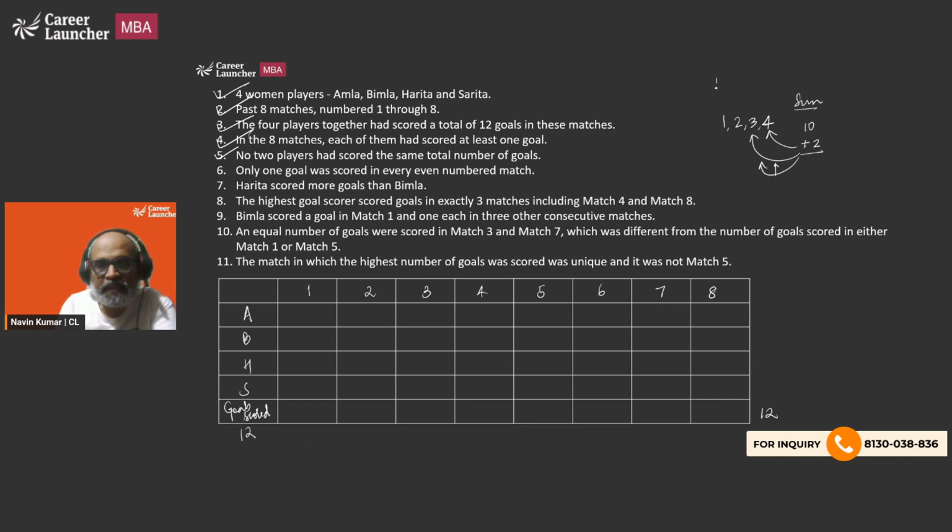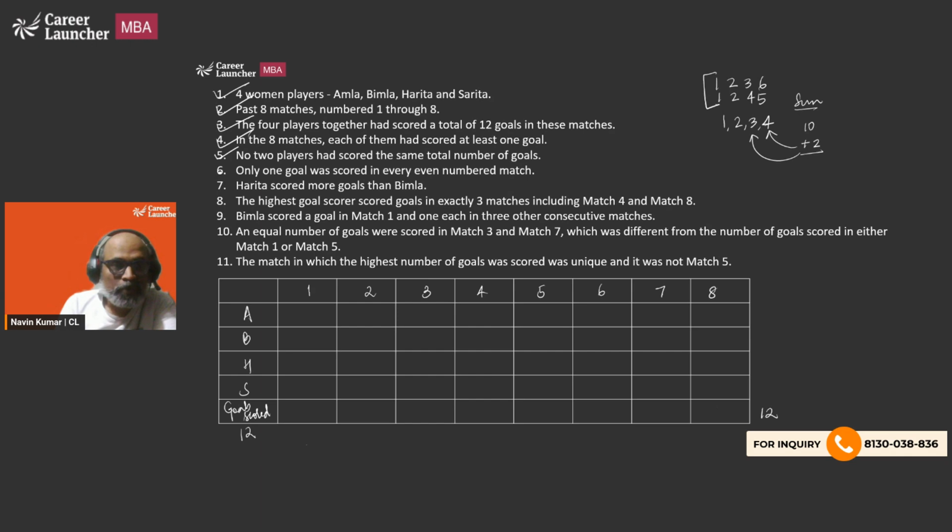So basically we can have 1, 2, 3, and 6. This is 12. Or we can have 1, 2, 3 becomes 5, so this is 1, 2, 4, and 5. And if I add one more, it is basically the same scenario. So we have these two cases such that the sum is 12. We need to have at least one goal, and everyone has scored a different number of goals.